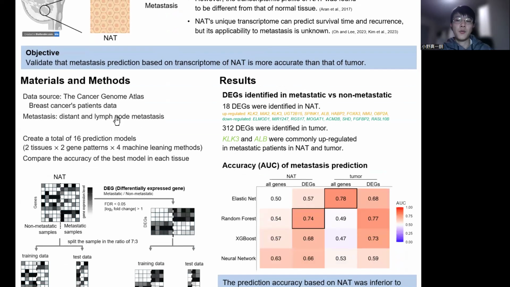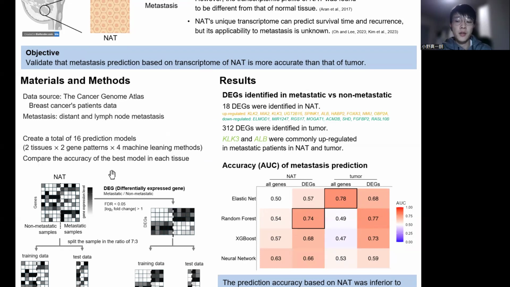In our analysis, we obtained bulk RNA-seq data and clinical data from the Cancer Genome Atlas. We used breast cancer, which has the largest samples of NAT. And in this study, due to the number of sample data, distant and lymph node metastases were defined as metastases together. As a result, NAT were 106 samples and primary tumor were 1036 samples.